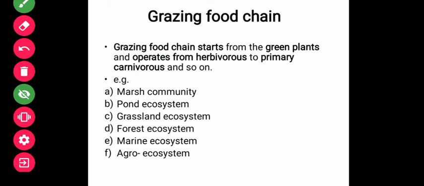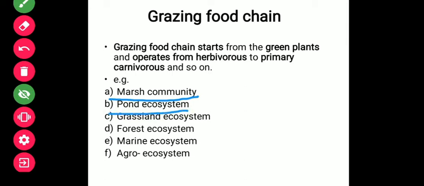We will see that with examples, but let me first explain those terms, like marsh community. What is a marsh community? This is an ecosystem in the wetland. Marsh is nothing but wetland, where you will find specific organisms forming a food chain. And then the pond ecosystem. What is a pond?